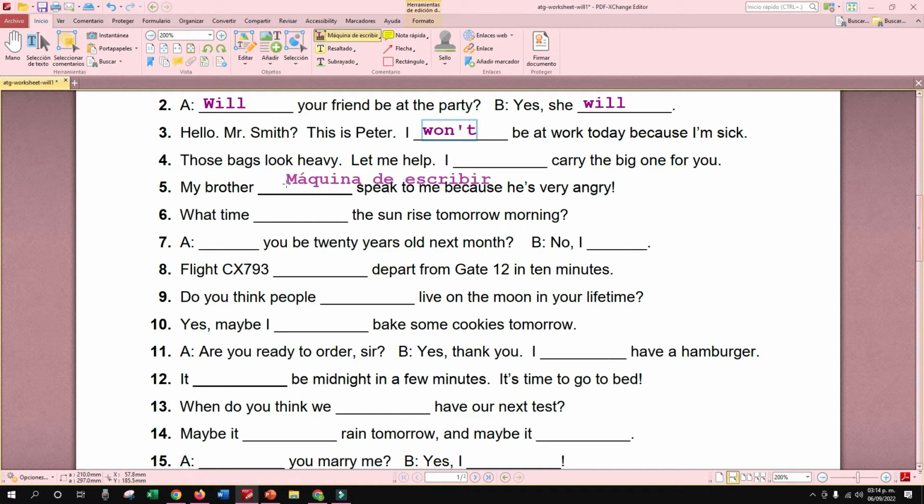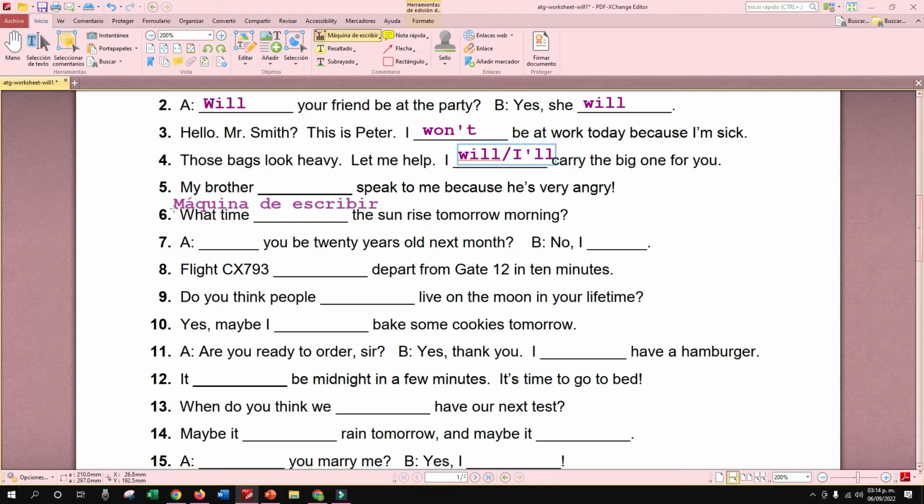Those bags look heavy. Let me help. I will carry the big one for you. Will or won't? Will. Also, if you want, you can use the short form, I will or I'll. Perfect. So, what about this one?